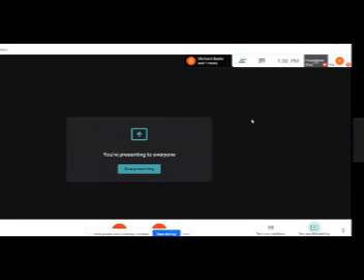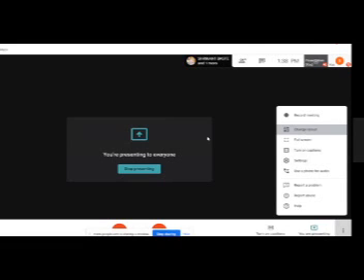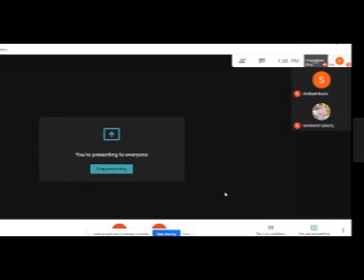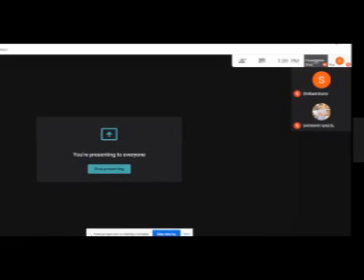See, initially, if you are selecting this option, change layout, if you are selecting this sidebar, the screen is cutting part way. Part of the screen has been cut. You will be able to see only that portion, the presenter screen. Now, some will say that we are not able to see 100%.